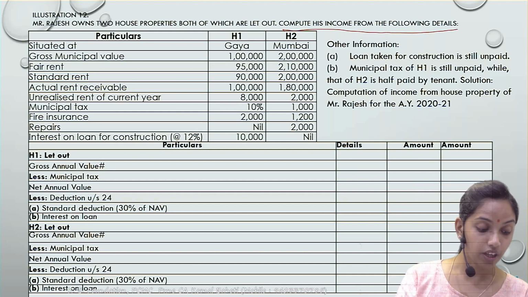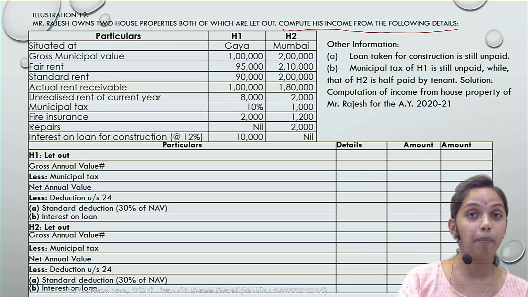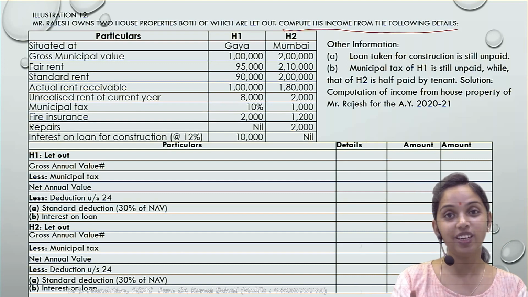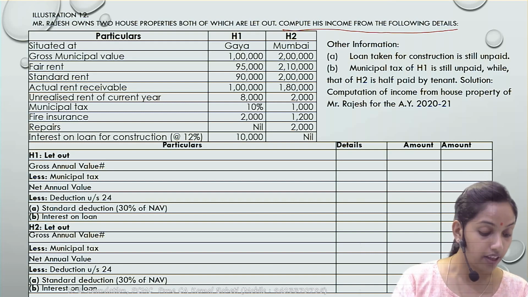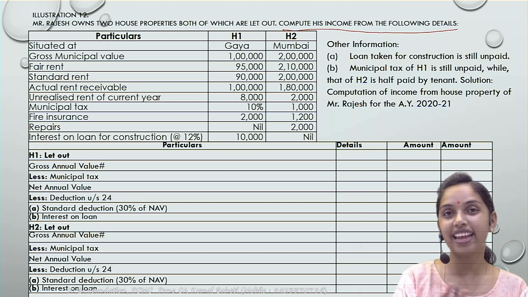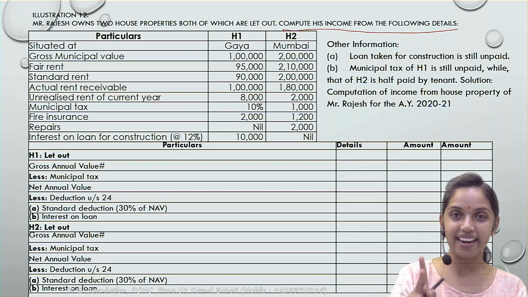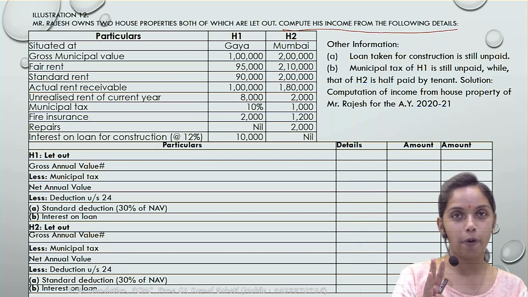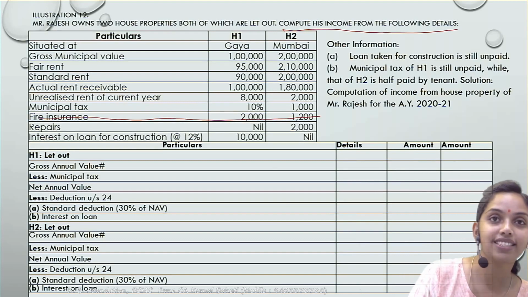The next one is the municipal taxes. Yes, that would be allowed as deduction provided it is paid by the owner. If it has been paid by the tenant, deduction is not available. Additional information would be given. The fire insurance: no other expenses other than the municipal tax, standard deduction and the interest on borrowed capital would be allowed as deduction. So this fire insurance won't be allowed as a deduction.